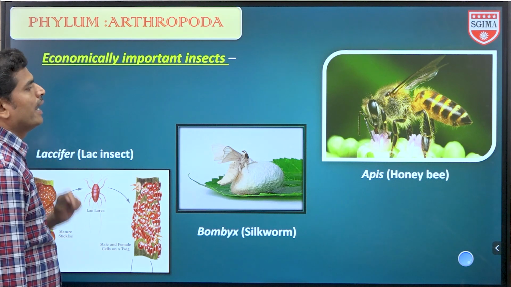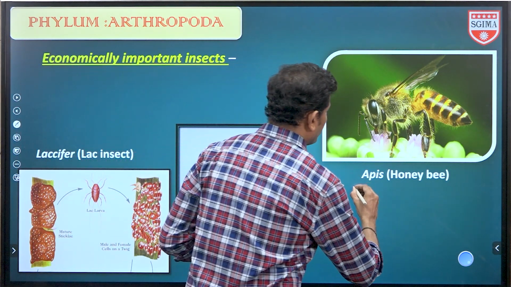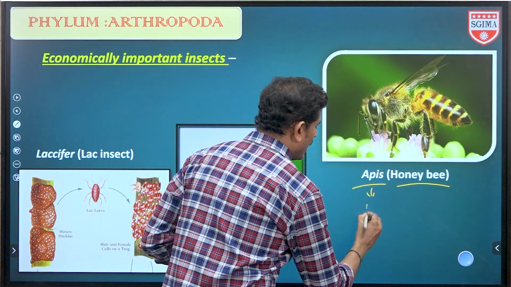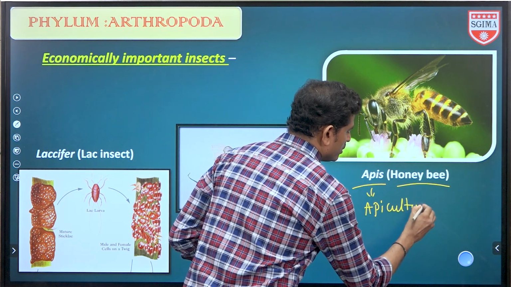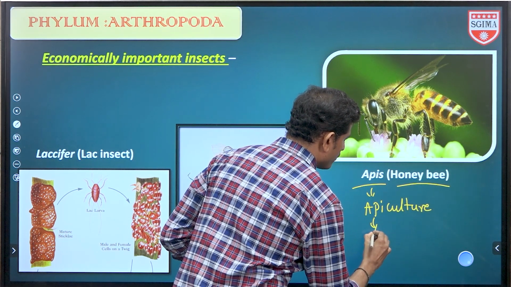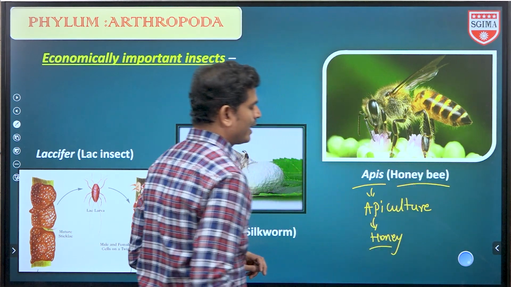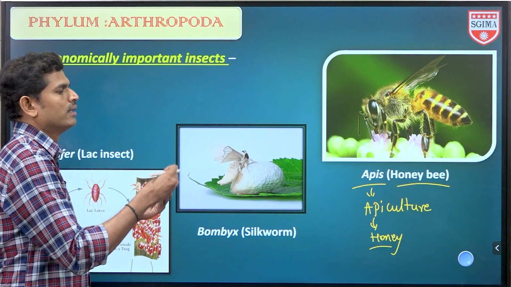Now examples. An economically important insect is Apis, honeybees. These are useful for apiculture, that is nothing but culturing of honeybees. From them we extract honey and beeswax. By that, we benefit economically.